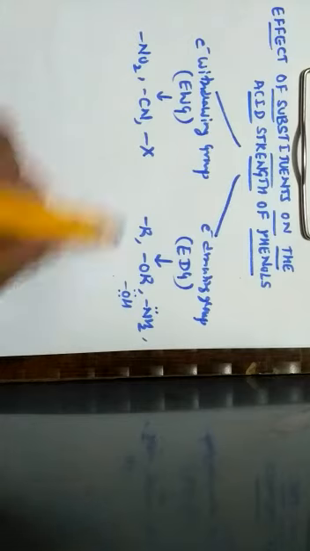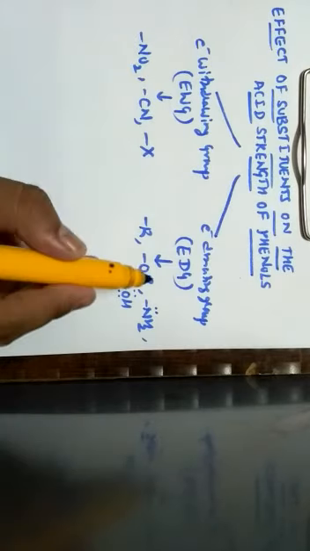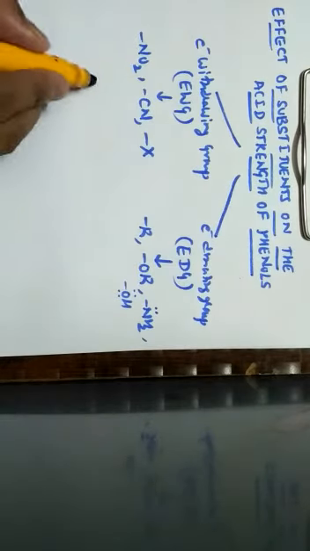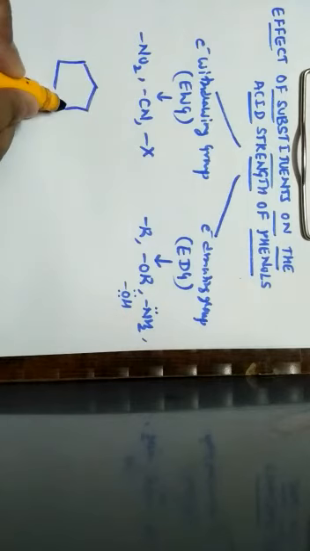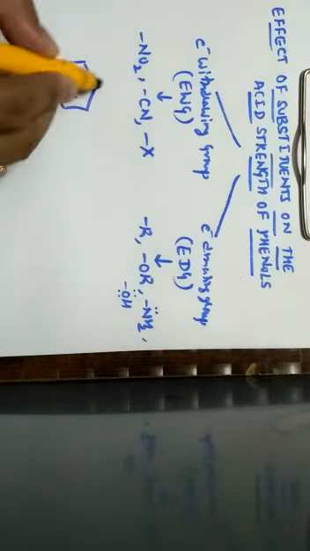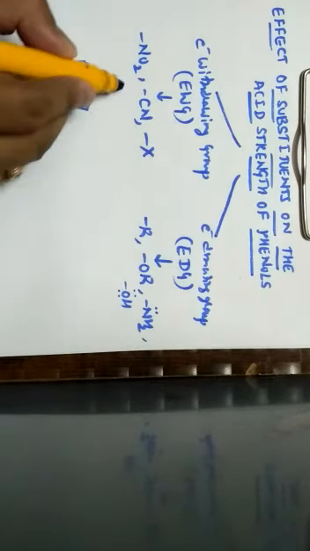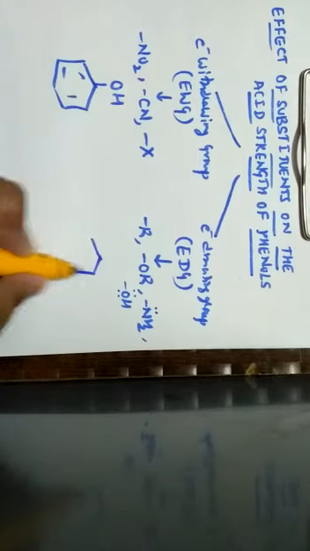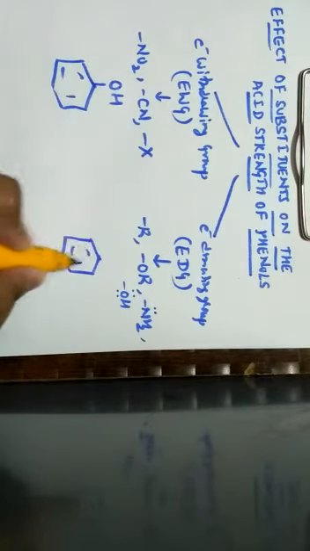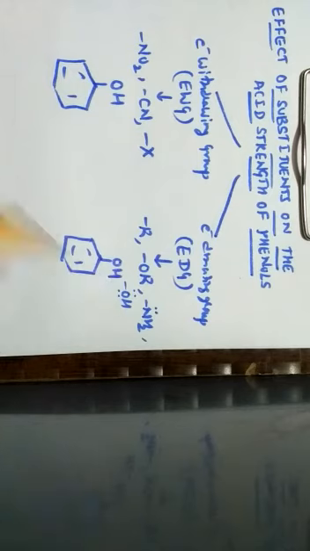So when we consider both electron withdrawing groups as well as electron donating groups, we have to study what happens when an electron withdrawing group is attached to phenol, and what happens when an electron donating group is attached to phenol.